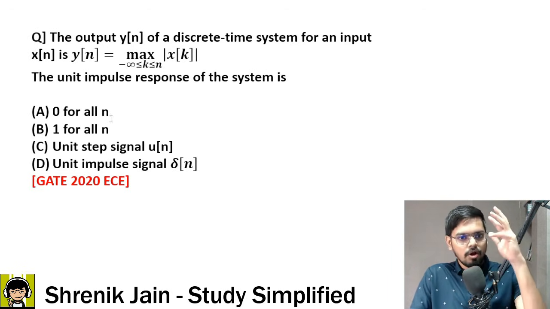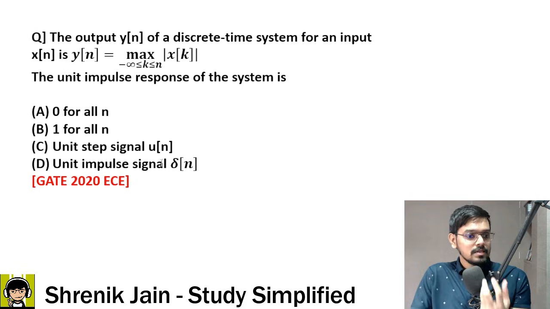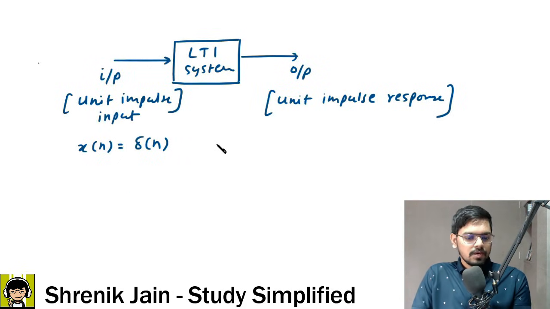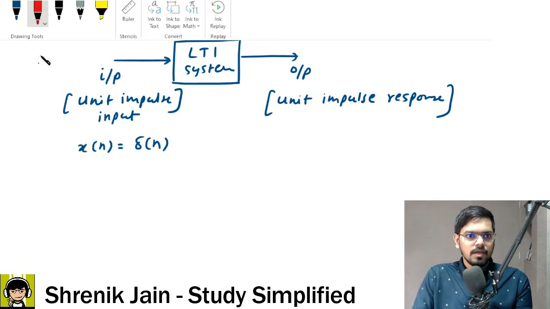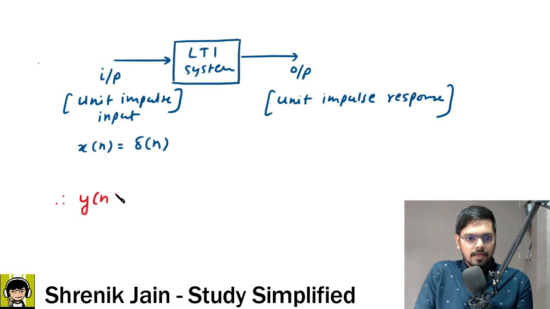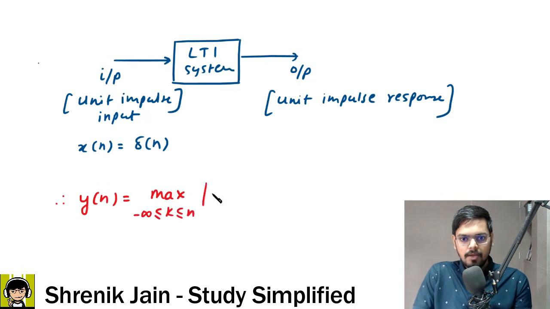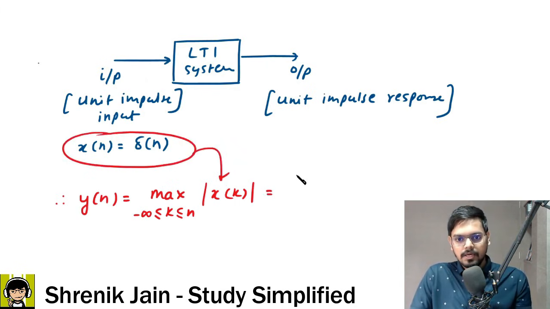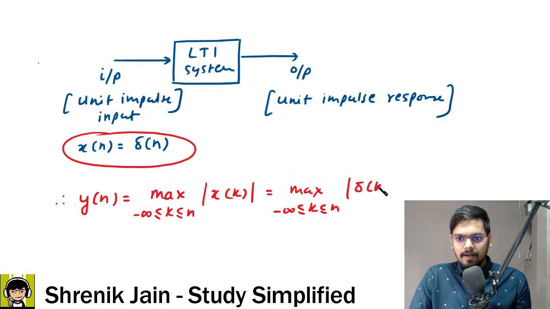Is it 0 for all n? Is it 1 for all n? Or else it is a special function, u of n or delta of n. Check it out. So to understand that, we'll say now, therefore, y of n is equal to maximum from minus infinity less than equal to k less than equal to n mod of x of k, and because we are saying that x of n is equal to delta of n, substitute here, it would be delta of k now. So maximum minus infinity less than equal to k less than equal to n, then we have delta of k.